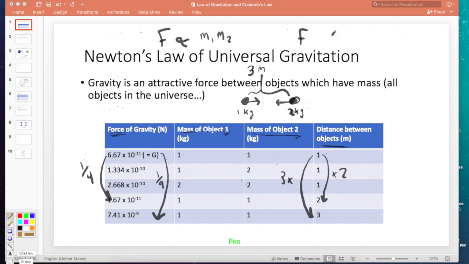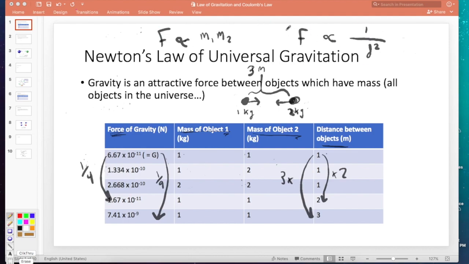The force of gravity is inversely proportional. Why am I saying it's an inverse proportionality? Because as the distance goes up, the force of gravity went down. It's an inverse proportionality between the distance squared. Do you guys see that? You double this, and the force of gravity gets cut by 4. 2 squared is 4. You triple the distance, the force of gravity gets cut by a factor of 9. 3 squared is 9. So we have this proportionality. The force of gravity is inversely proportional to the square of the distance between the objects.